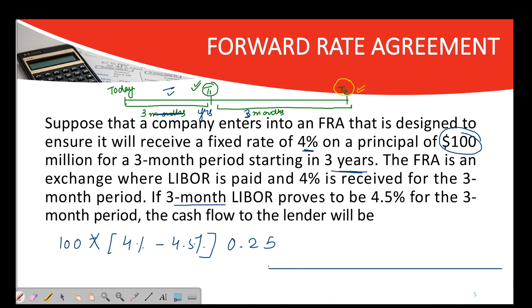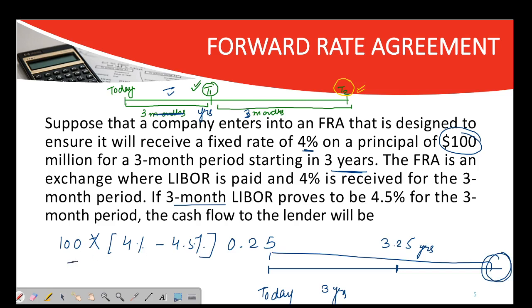So this is today, 3 years, and this in total is 3.25 years. What will be your cash flow at the end of 3.25 years? This is what we have calculated. The answer is $125,000.